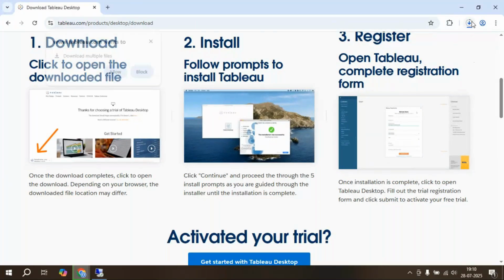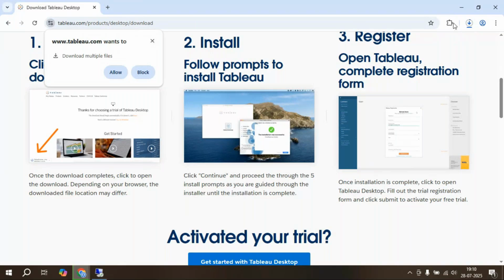The network is a little bit slow, so see, the exe file is going to download. It's going to take time to download. Let me see that.